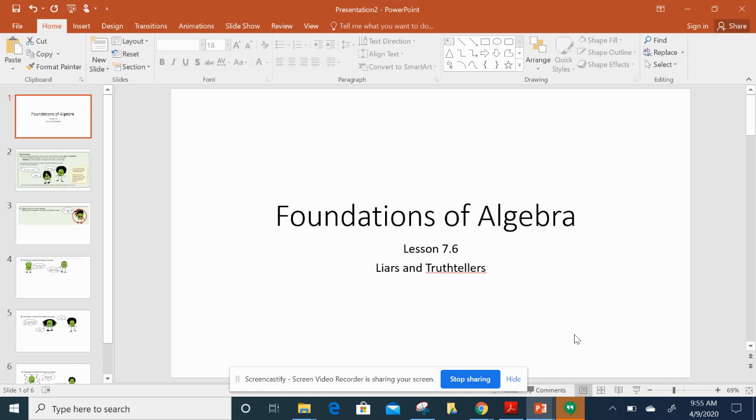Hello and welcome back to Foundations of Algebra, lesson 7.6. This is called Liars and Truth Tellers. So this is a specific type of logic puzzle that we're going to be looking at.